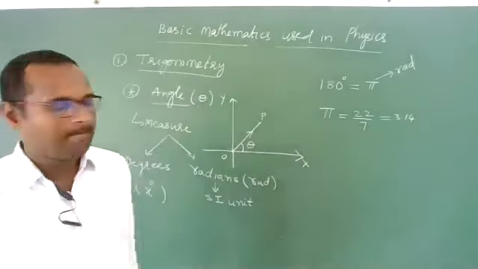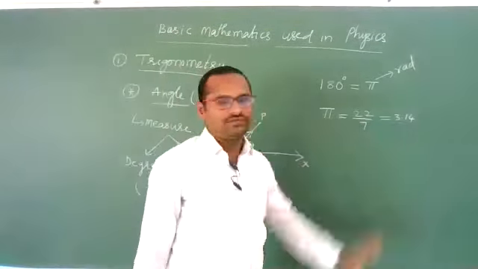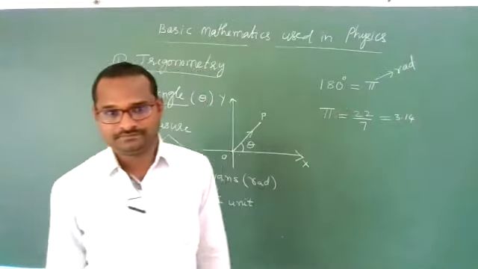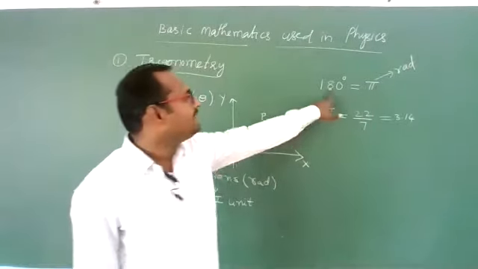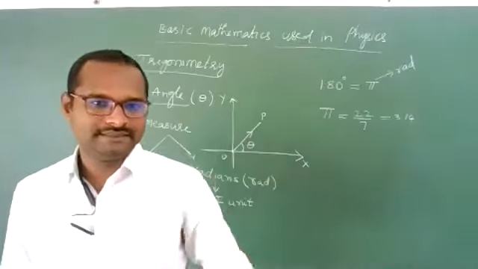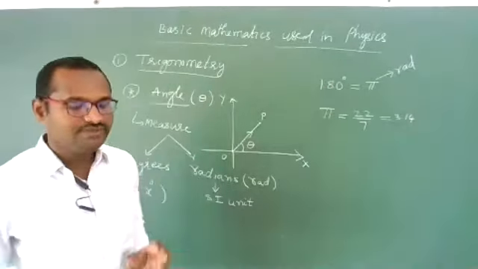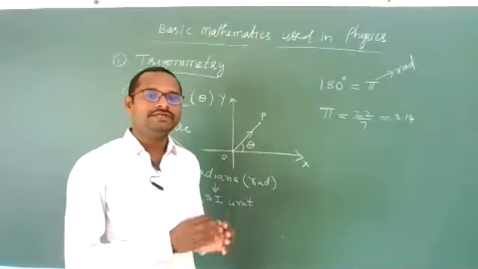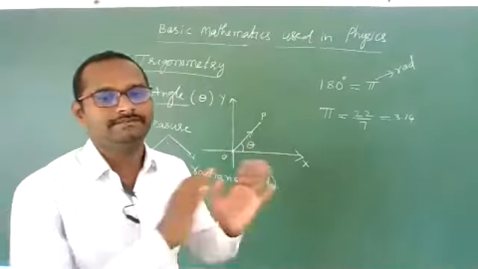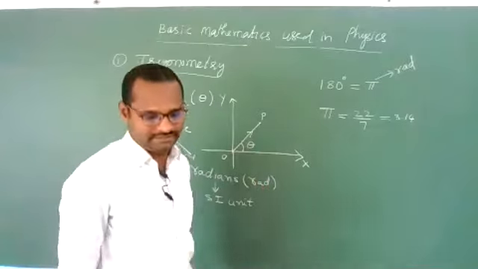Remember this value, pi is 3.14, or you can keep 22/7. So 180 degrees is equal to pi radians. Then what will be 1 degree? Sometimes we need to convert the value from degree to radian, and sometimes from radian to degree. How to convert it?